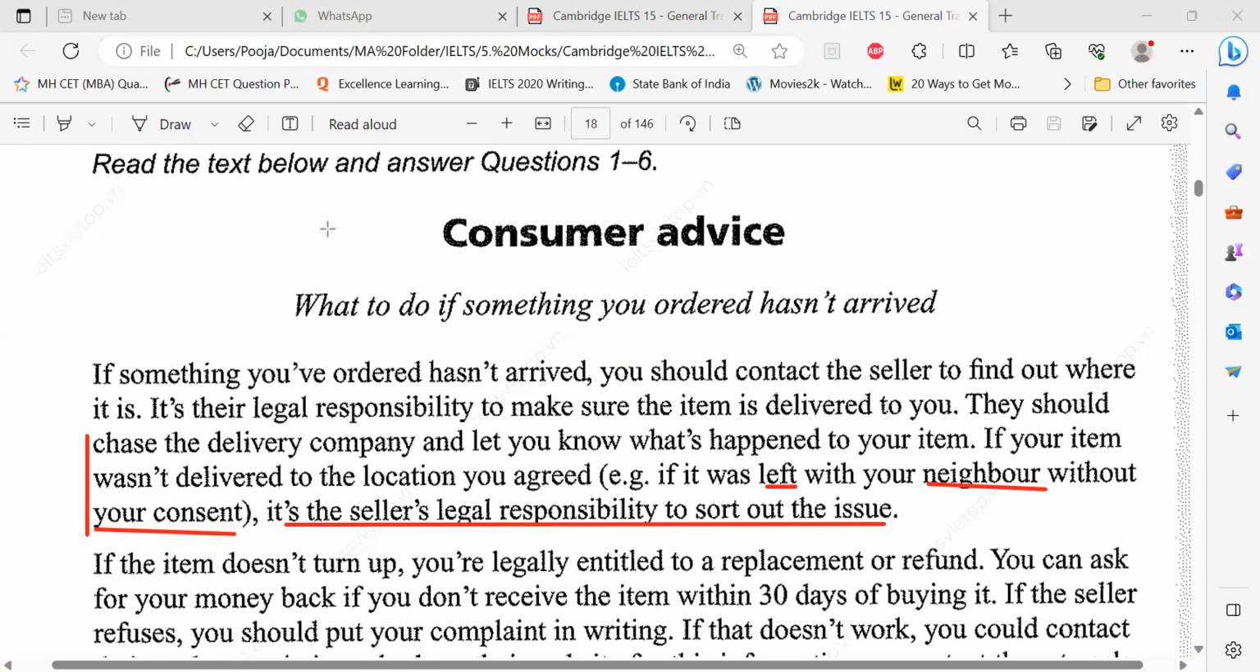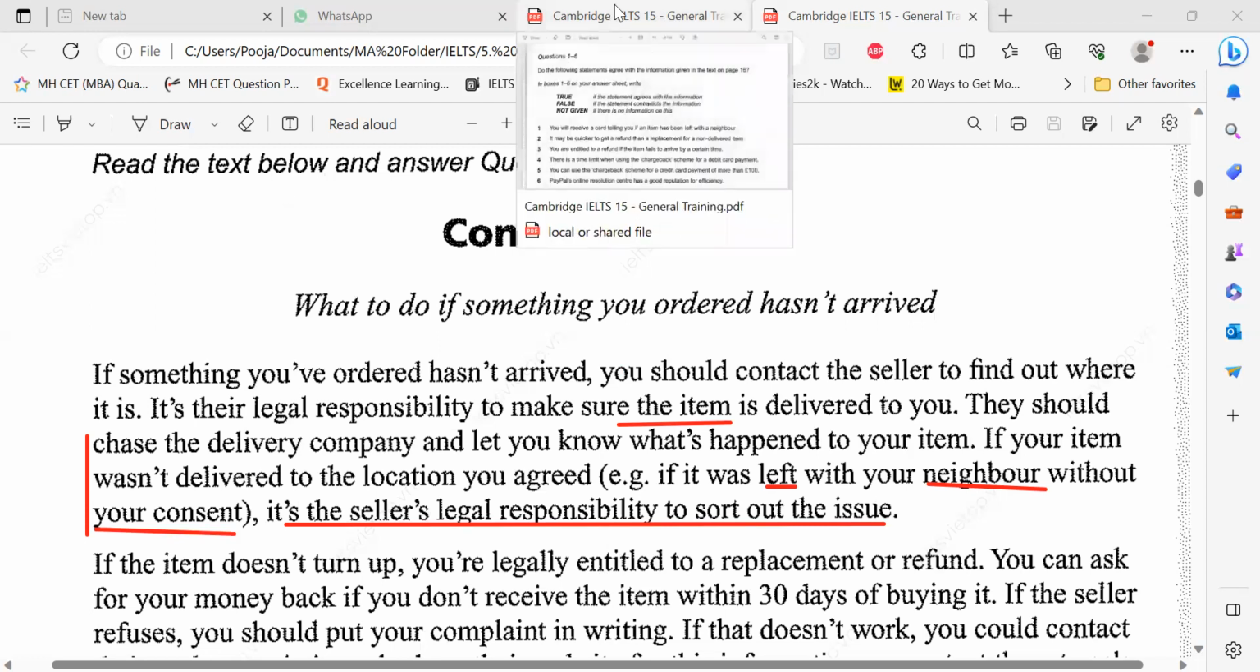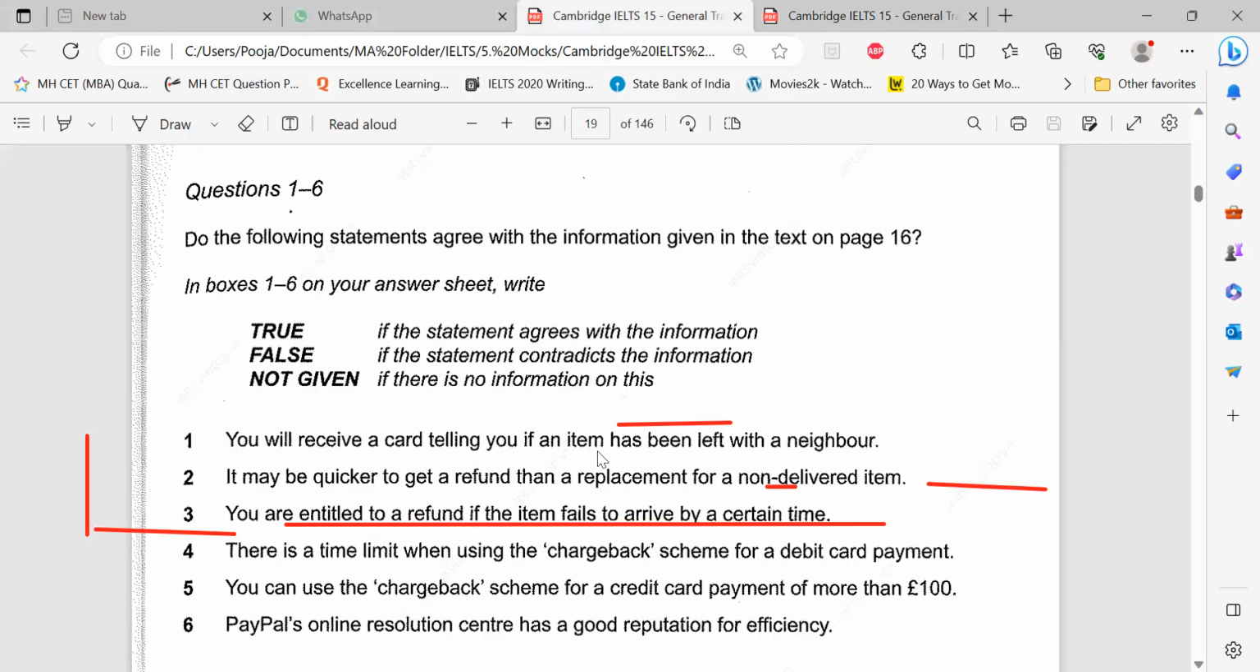Is the item replaced by card? Is it for us to understand that? No, no, no. Item is the word used for the package. Card is like a message. The word card will be something like a message. So if you see the words, you'll receive a card telling you if an item has been left with a neighbor, there are two different things. Card is also there, and an item. Item means your package. So you will receive a card telling you if an item has been left with a neighbor.